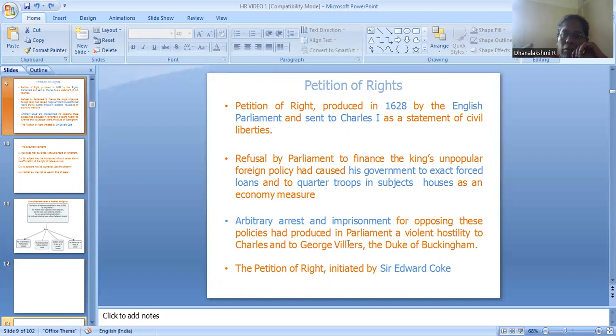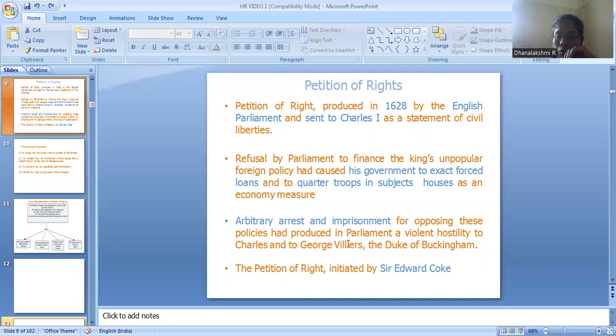Then, after a point of time, there was a refusal by the Parliament to finance the king's unpopular foreign project. The king wanted to get finance from the Parliament, but it was refused. So he imposed loans on the people, and it caused the government to exact those loans and to quarter troops in subjects' houses as an economic measure. People opposing those policies were arrested arbitrarily. This arbitrary arrest and imprisonment of opponents created violence in the country, and this made King Charles hostile.